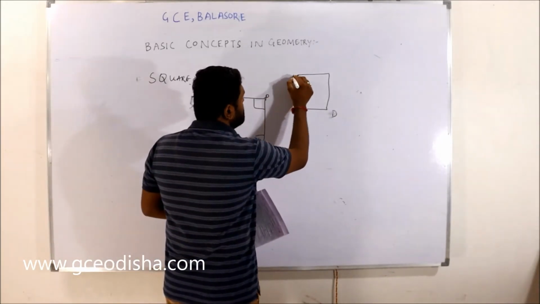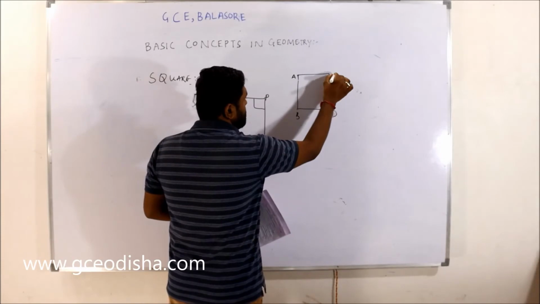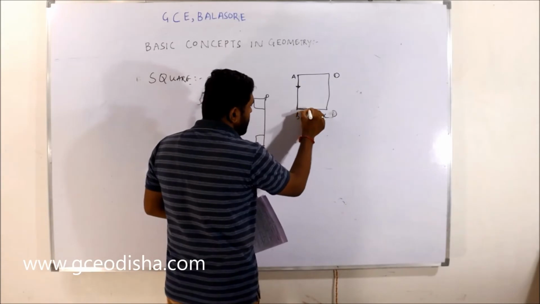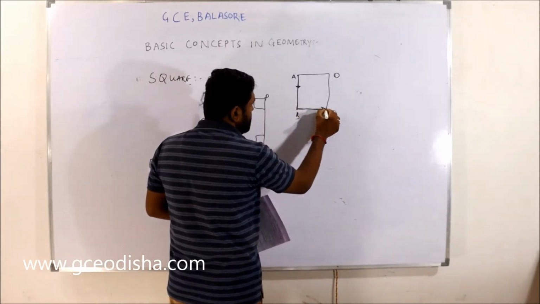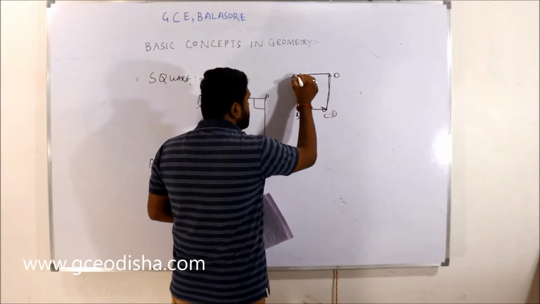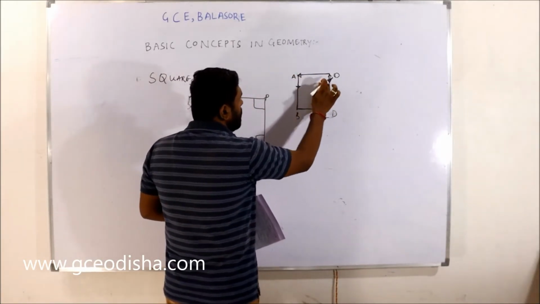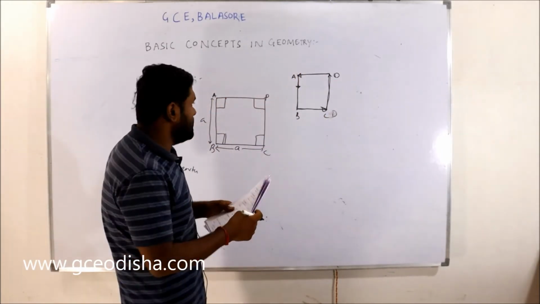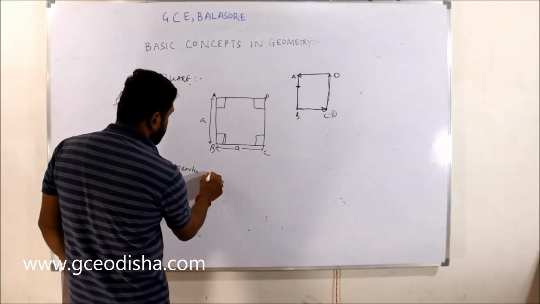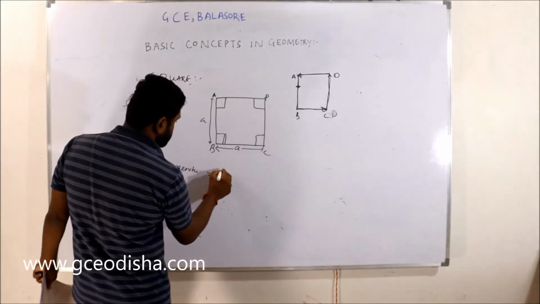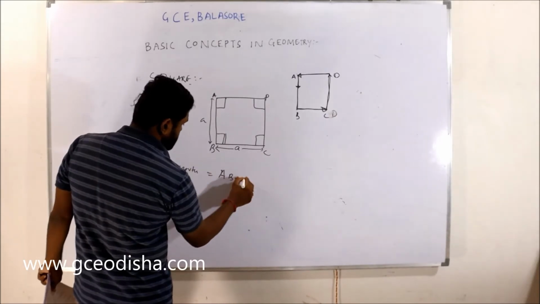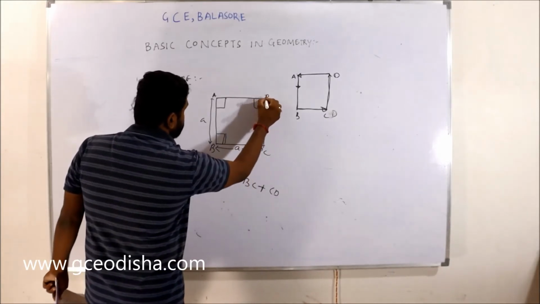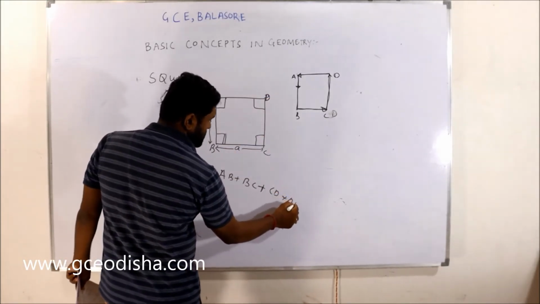Okay, let's take point A, point B, point C, point D. When you start from point A, go in one direction, then another, then another, and come back to the same point A, the distance we cover is called the perimeter. So perimeter is equal to AB plus BC plus CD and DA.